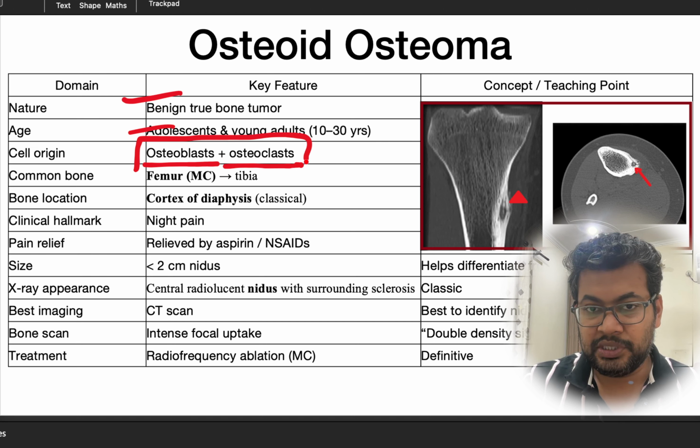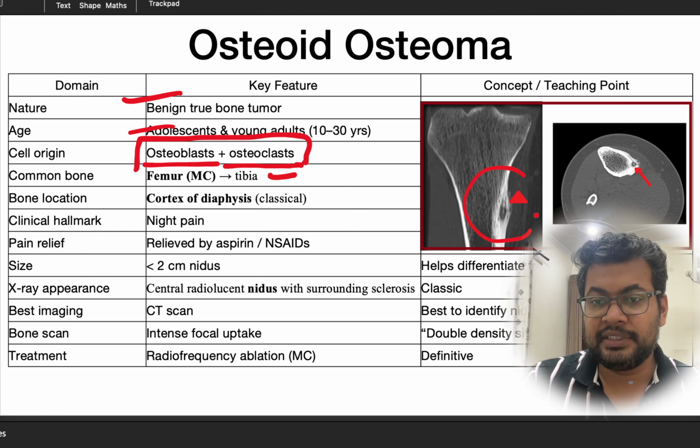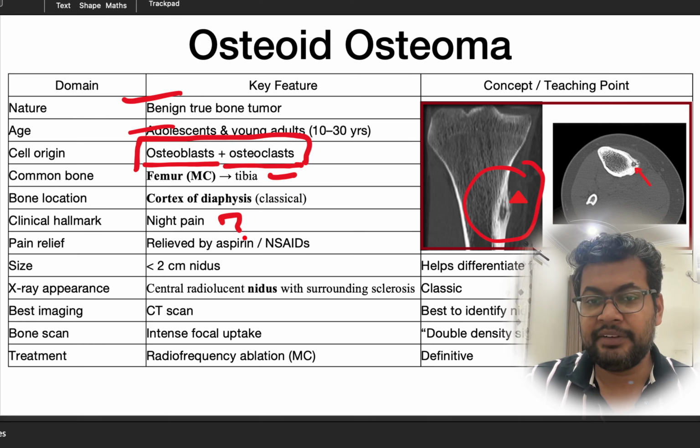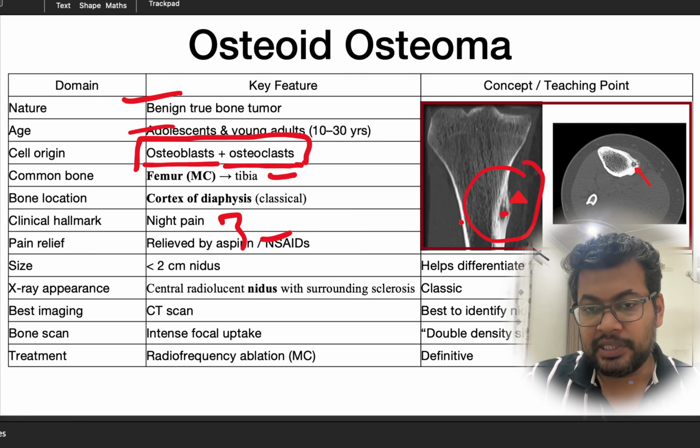The most common site is femur more than tibia, and it is seen in the cortical region, as we already know. The hallmark feature is night pain that is relieved by aspirin. This is called the nidus, the part that we are watching here. This nidus is less than 2 cm.